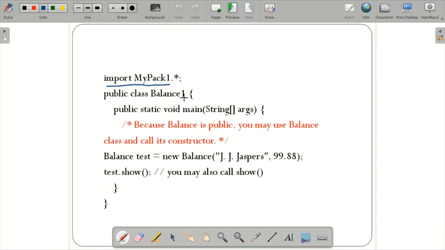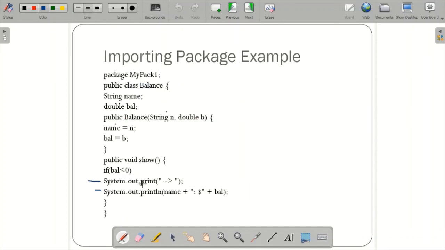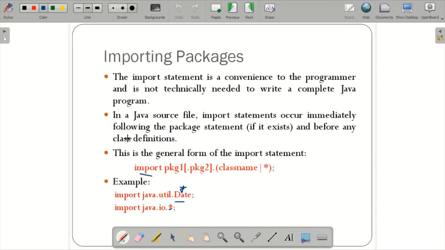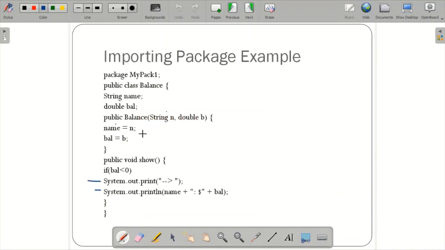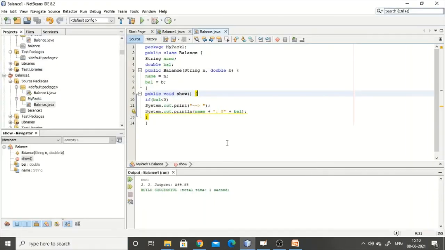So public class balance1, within this I declared, and then I created a balance test object, calling the new balance constructor with these two parameters. Obviously it will go to this balance constructor and store those two values, the name Jasper and the balance 99.88. The balance is not less than 0, so it will print the name as well as the balance amount. Let us just see the output of this logic. It is the same program, the only thing is that it is in a different package.